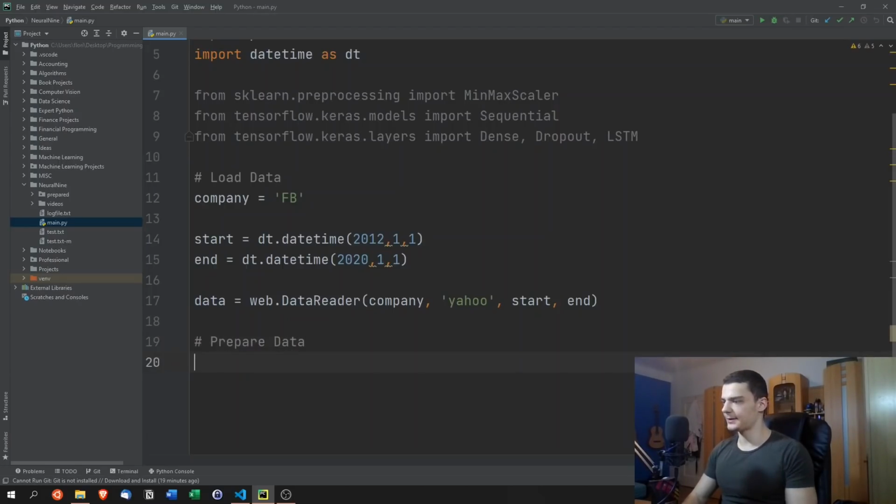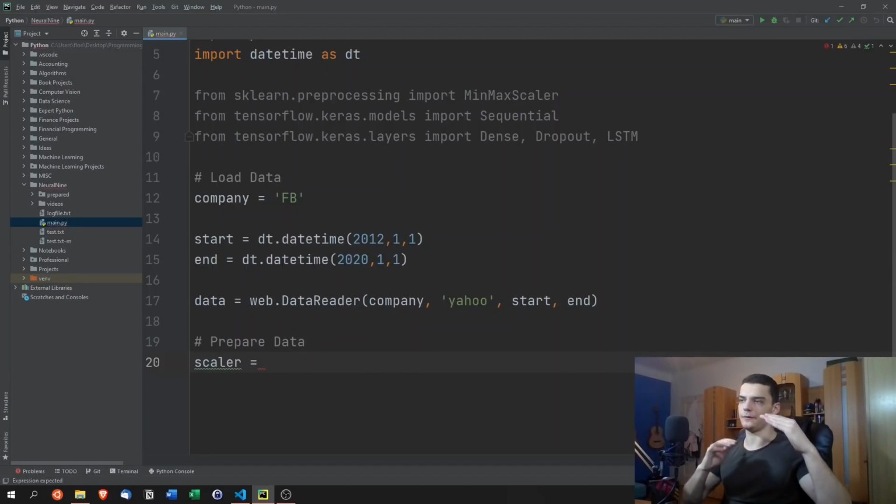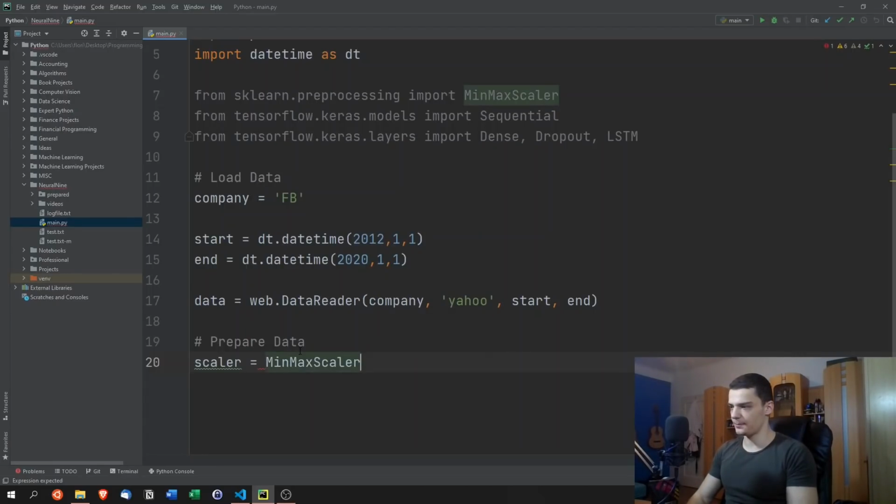So, prepare data. For this, we're going to create a scaler first. We're going to scale down all the values that we have so that they fit in between 0 and 1. So if we have the lowest price of $10 and the highest price of, I don't know, $620, we're going to squeeze all those values together so that they fit in between 0 and 1. So we're going to say scaler equals MinMaxScaler, feature_range equals (0, 1). This is from the sklearn.preprocessing module.